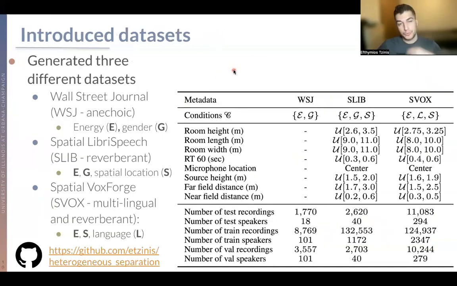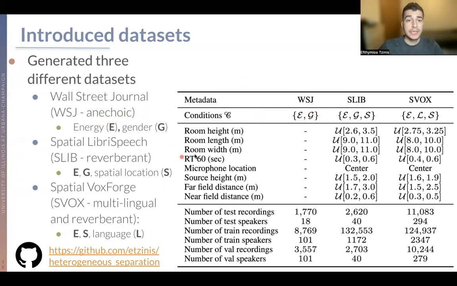In order to train and evaluate our models, we generated 3 data sets that we're going to make available online, which have different metadata, as we see here. The first one is the Wall Street Journal, which is an anechoic data set, which has the energy and the gender information for the speakers.